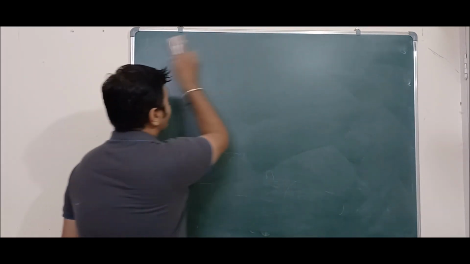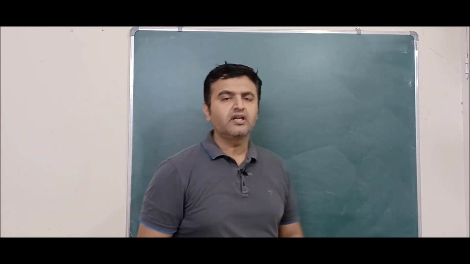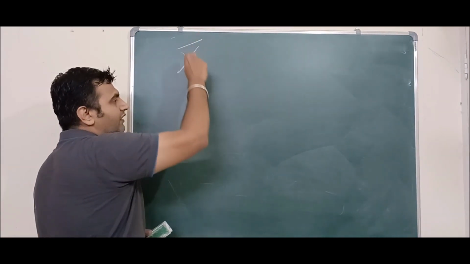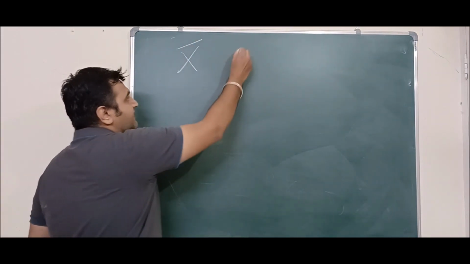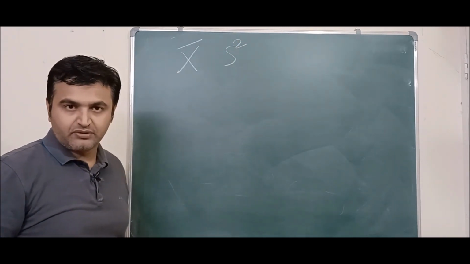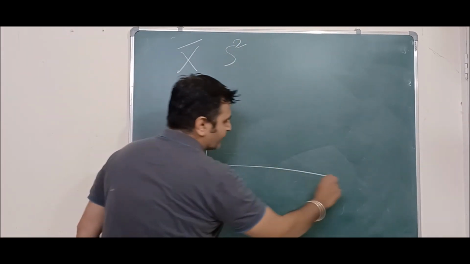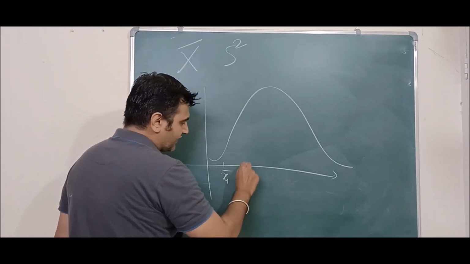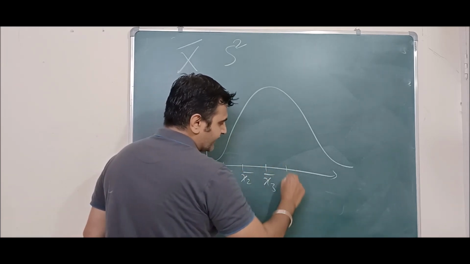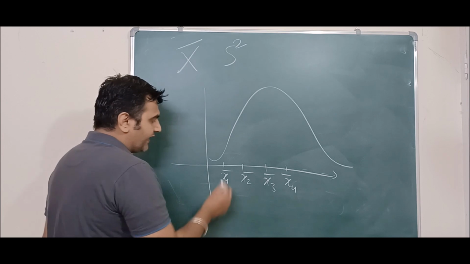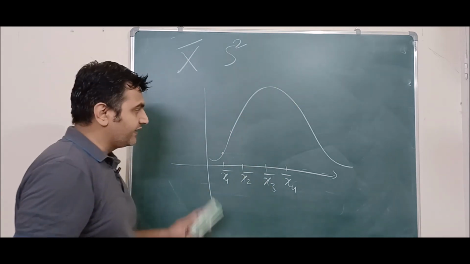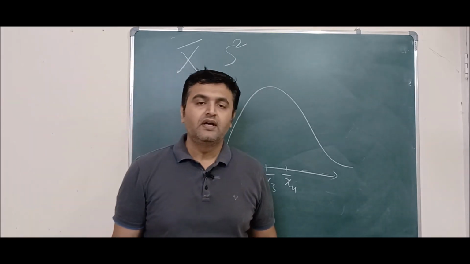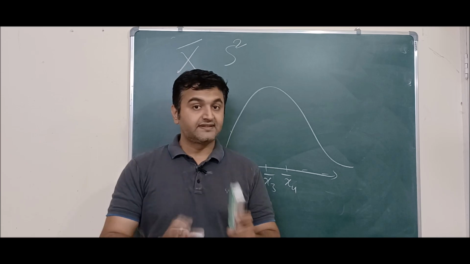iid's and sampling distribution. Okay, so sampling distribution is nothing but you find the probability distribution of a statistic. So once you have a statistic, say x bar, you find this probability distribution. Once you have the statistic s square, you find this probability distribution. And whatever the probability distribution you get, suppose for x bar you are getting something like this. Okay, so you have this x1 bar, x2 bar, x3 bar, x4 bar, and so on. You have all possible means, and then you find this probability distribution, and whatever the graph you get, or whatever the probability distribution of the statistic you have, then that probability distribution is called the sampling distribution.